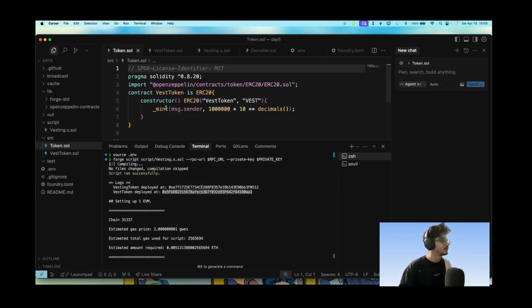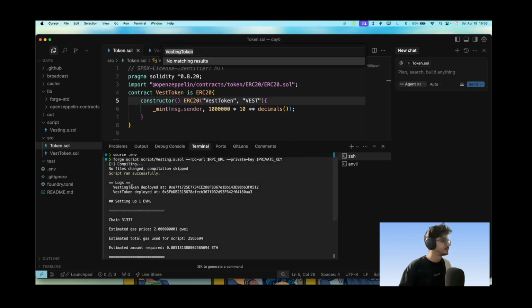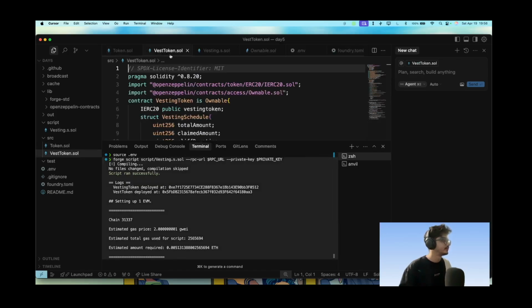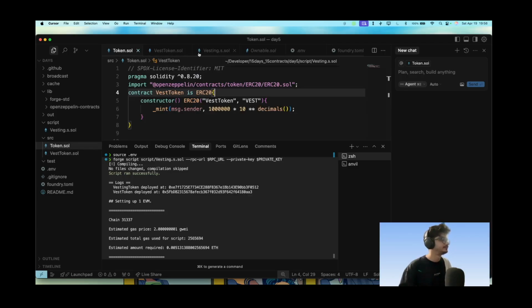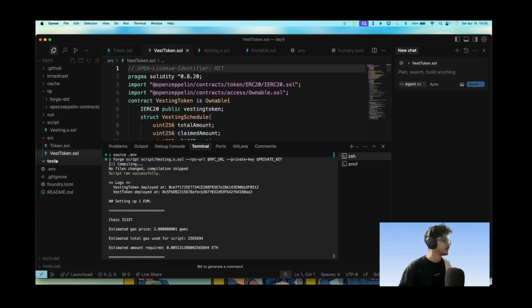The Vest token is this, and vesting token is this. Okay, vesting token is this. So Vest token is this, and vesting token is this. Okay, so let's write the test here.